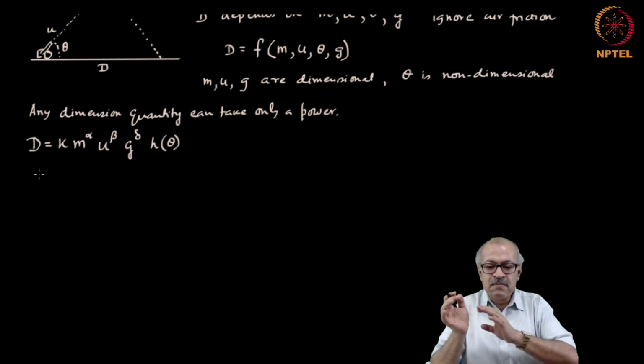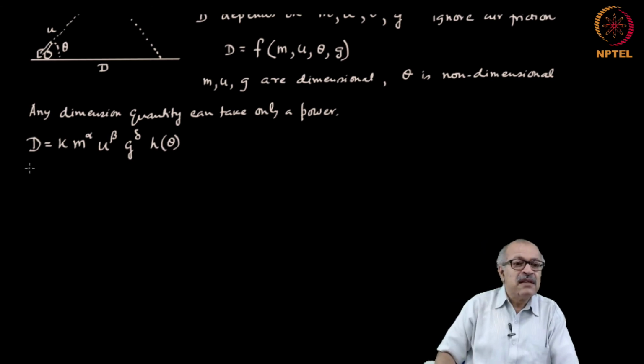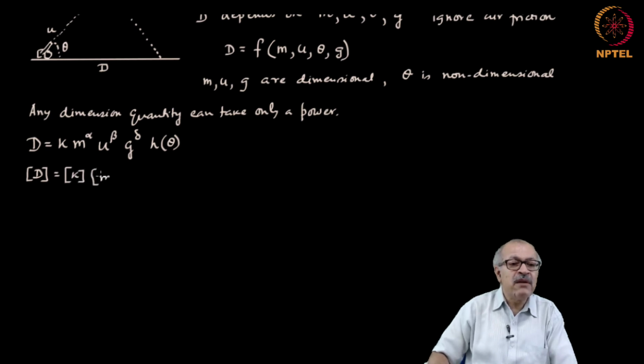Now, let us put the dimensions. The dimensional equation becomes: the dimension of D will be equal to the dimension of k times the dimension of m to the power alpha times the dimension of u to the power beta times the dimension of g to the power delta.